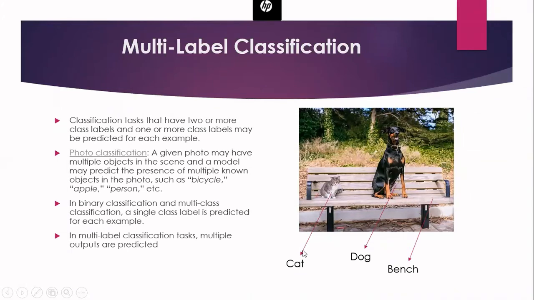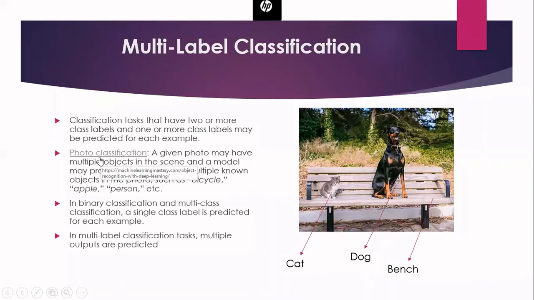So it will show me all the 3 labels, as this is a cat and this is a dog and this is a bench. Why I'm not getting tree and other things is, during the training, I have not trained with the images of trees and other things. So it will not be able to identify that. So this is called multi-label classification. So in one image, you will be getting multiple labels, whichever is present in that. And if you have trained that, it will detect and give you the perfect label. So multi-label classification is a classification task that has 2 or more class labels at the same time.